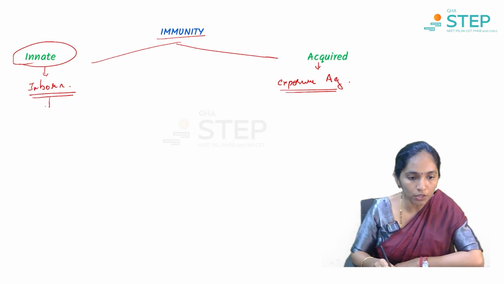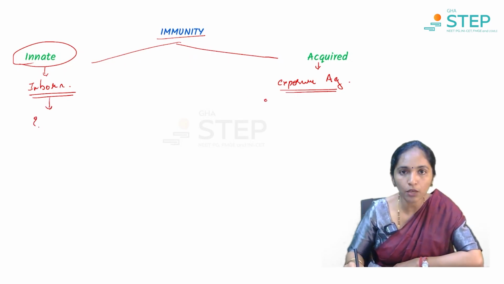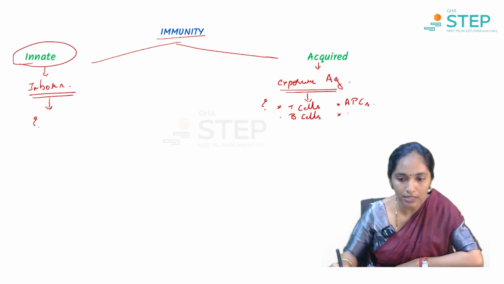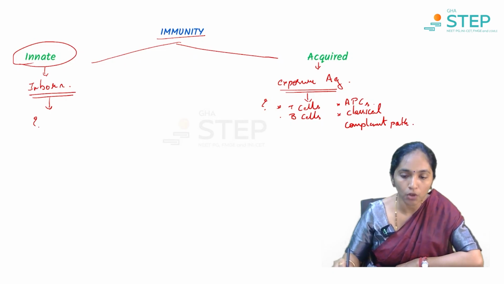So what are the components of innate immunity as well as acquired immunity? I'll tell you the components of acquired immunity. One is the T cells. T cells are all acquired immunity. Then we have B cells, which are of acquired immunity. Then it is antigen presenting cells. Wherever you come across APC, that means antigen presenting cells. And next we have the classical complement pathway. So these constitute the acquired immunity components.